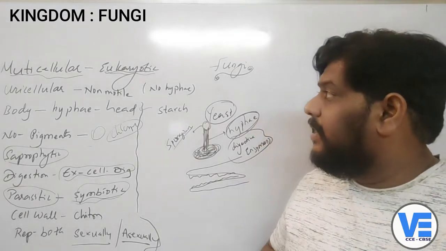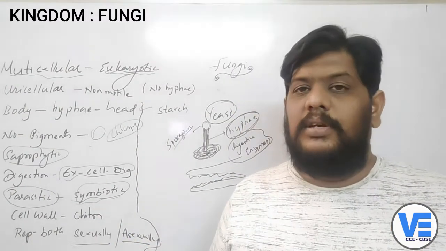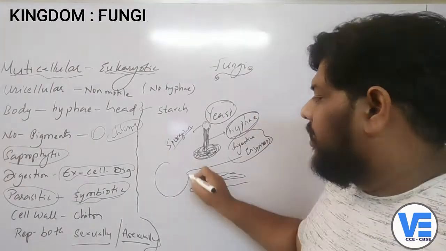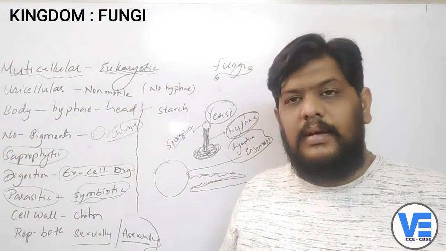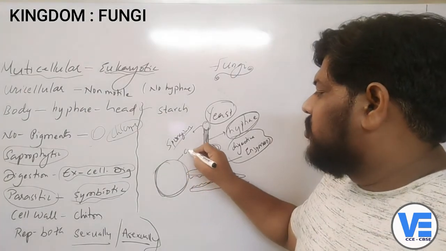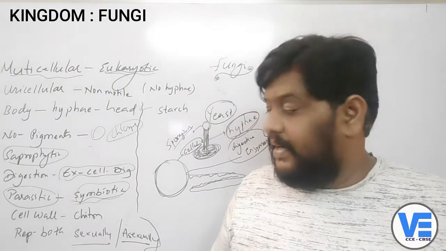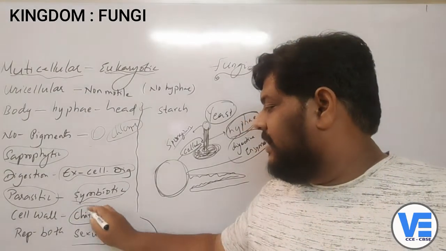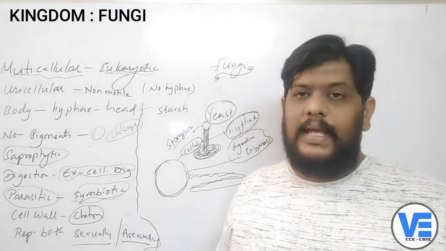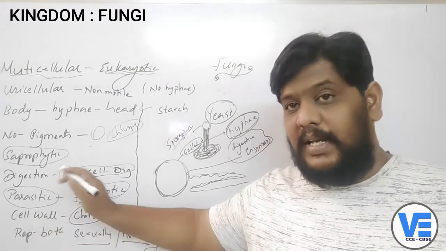So some of the fungi here are symbiotic and some of them are parasitic in nature. Okay, so now let me tell you this small thing and we'll close it off. If you take a normal plant cell, their cell wall is made up of a sugar called cellulose, isn't it? But here, the cell wall is made up of chitin. So this chitin is also a kind of sugar, but it's not exactly cellulose. It's a different kind of sugar by which the cell wall is made up, especially in the fungi,